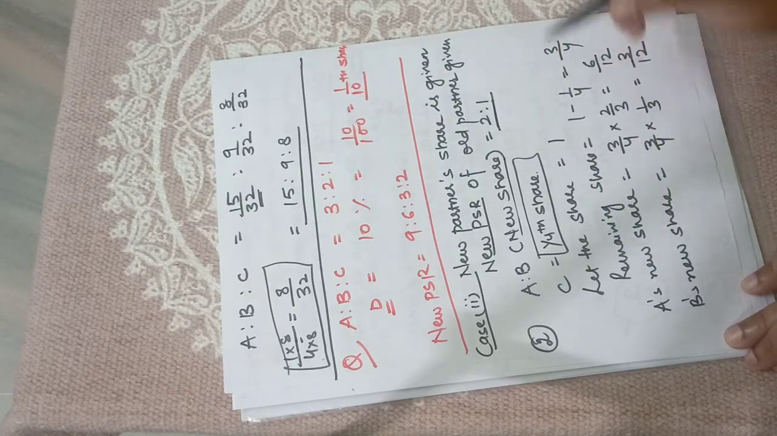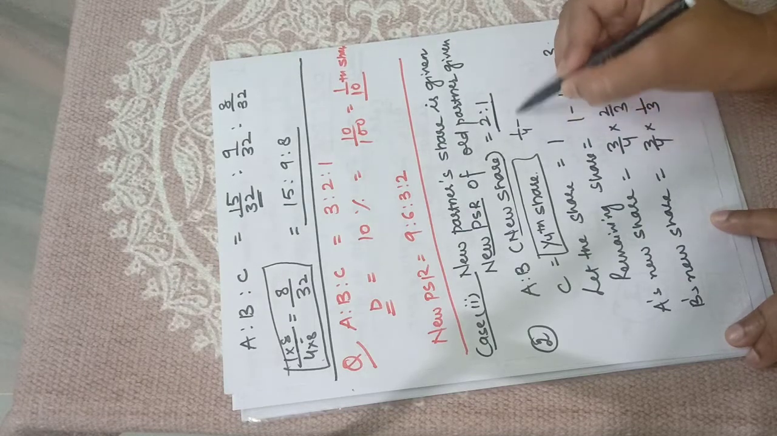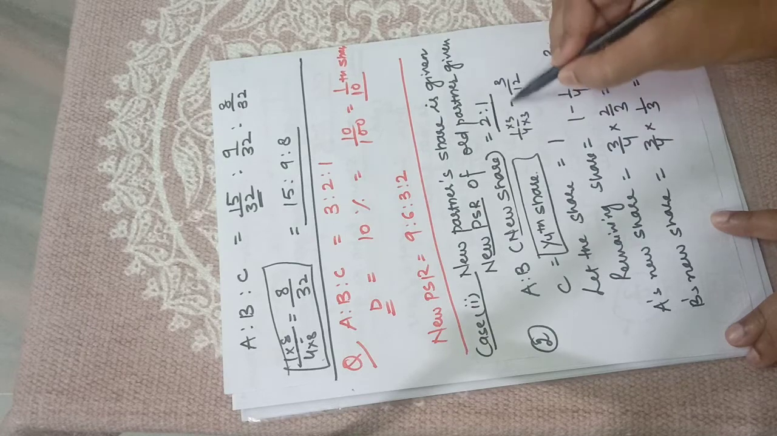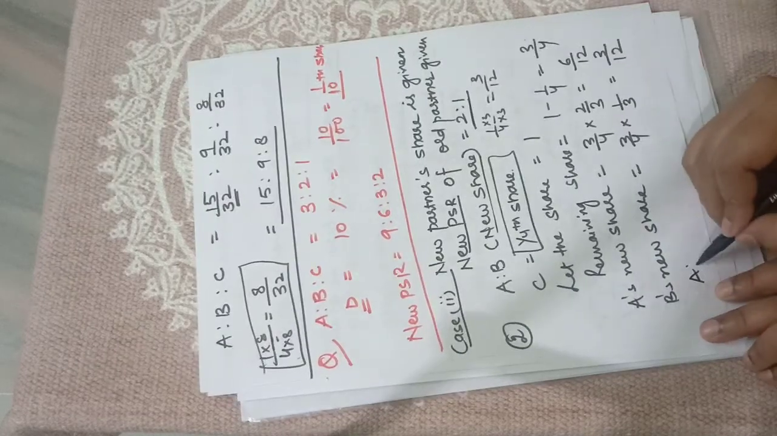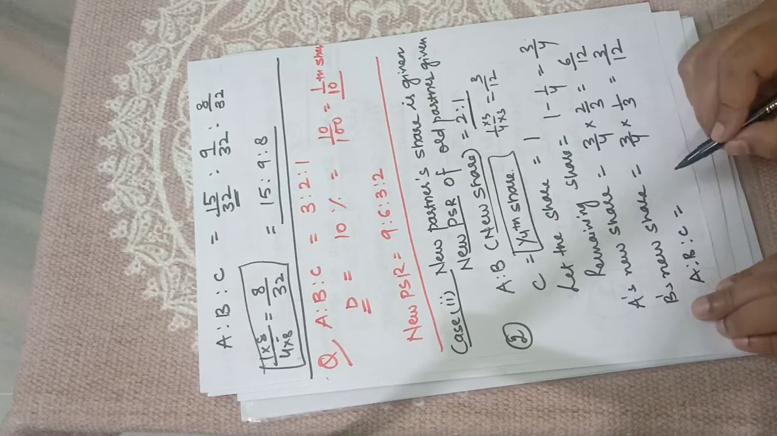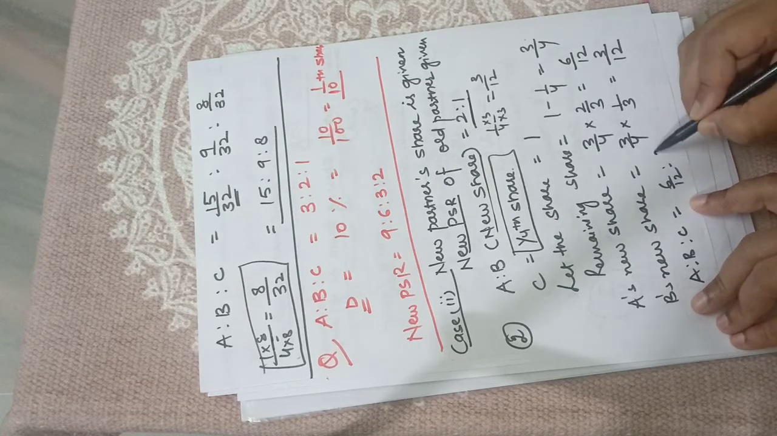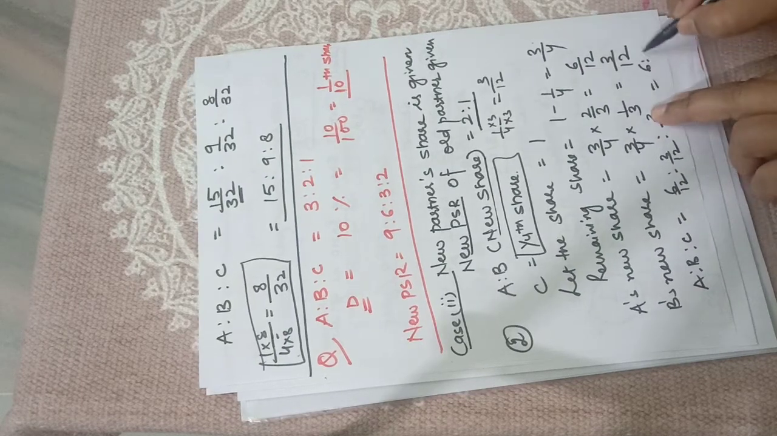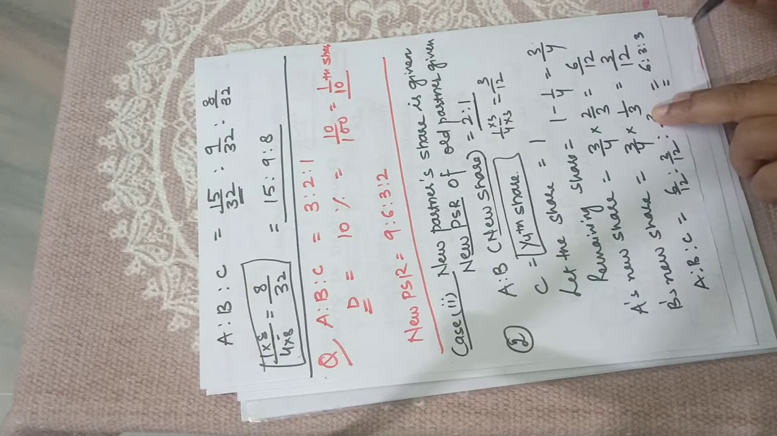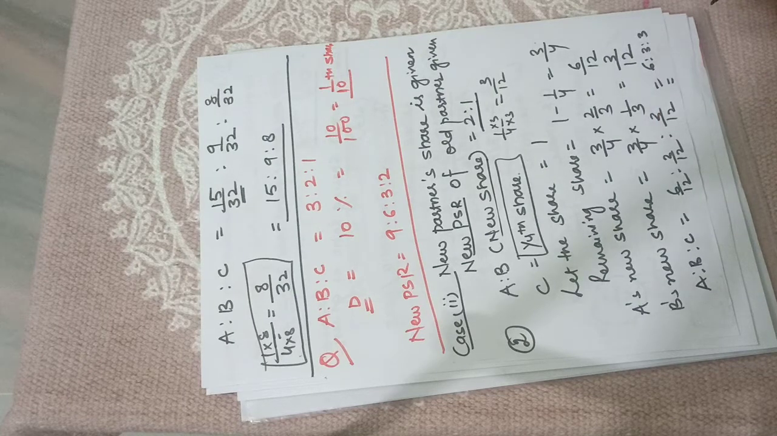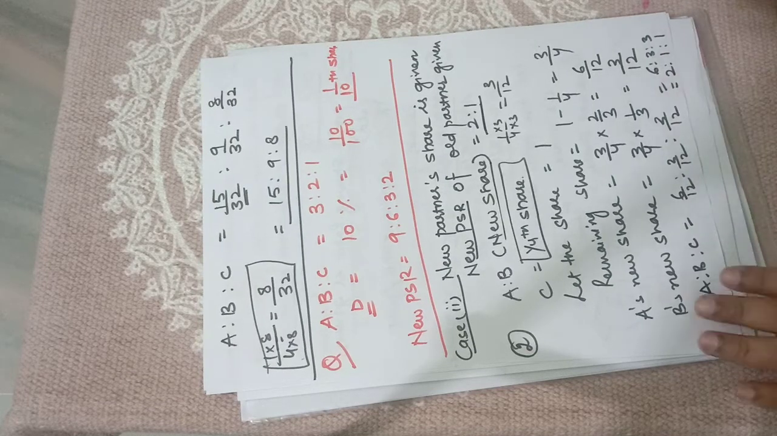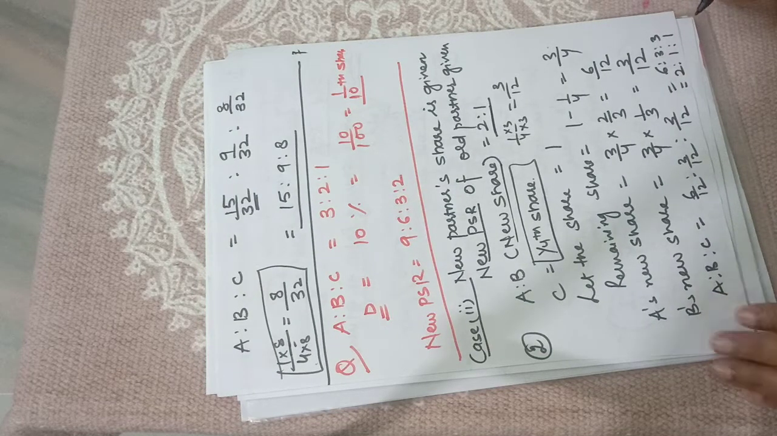If we equalize the denominator, you will get 12, so C's share is 3/12. Okay, so the new ratio A is to B is to C will become 6/12, 3/12, 3/12, so it will become 6:3:3. You can also reduce it to the shortest form, it will become 2:1:1. Okay, these two are the cases we have done earlier also, but I am explaining them again.